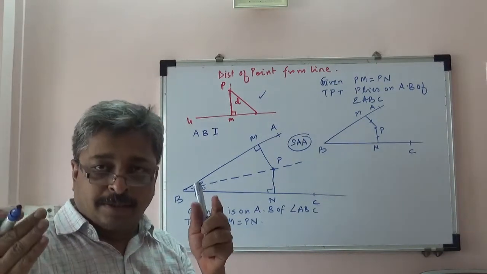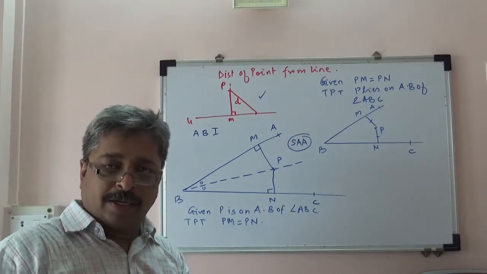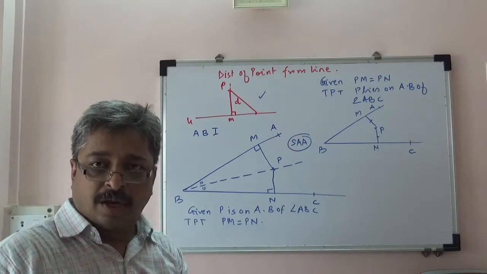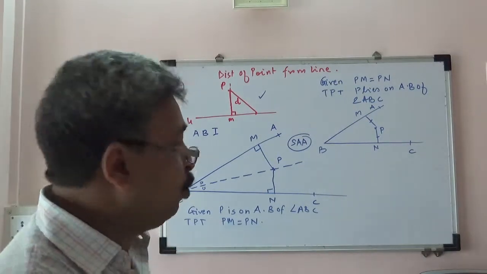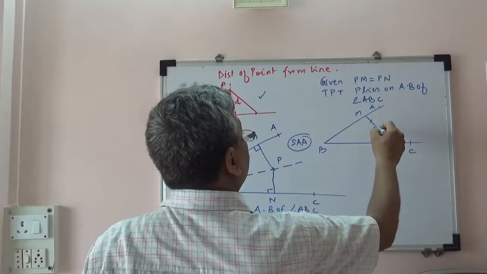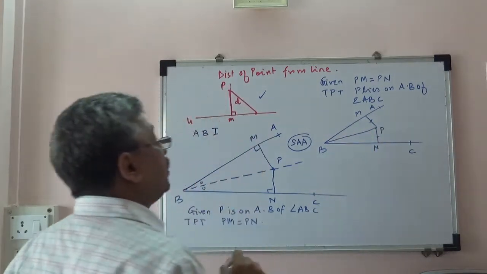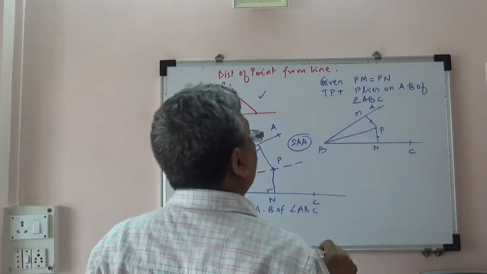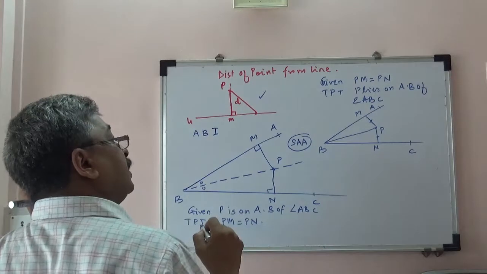Again, pause this video, take sufficient time to prove it and look at the solution afterwards. Thank you. Okay, so I hope you have solved these problems. First thing that you need to do is join PB. We get two different triangles. And now we are supposed to prove that the line PB that we have drawn is the angle bisector.